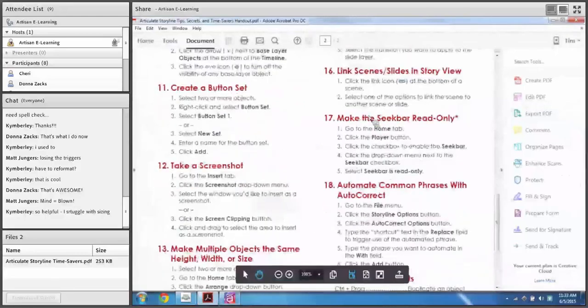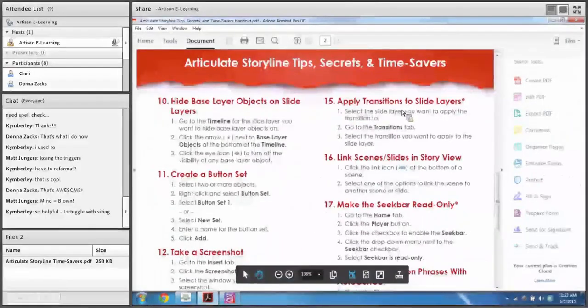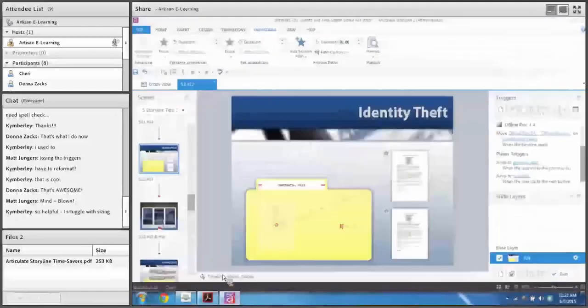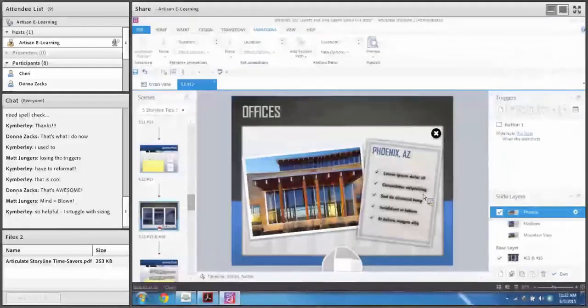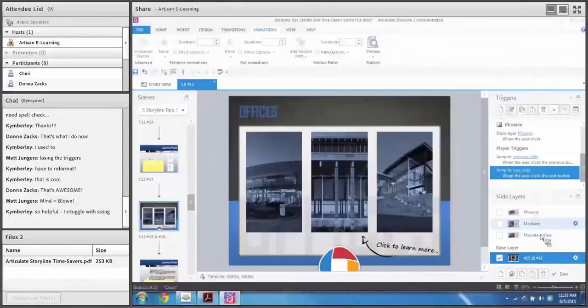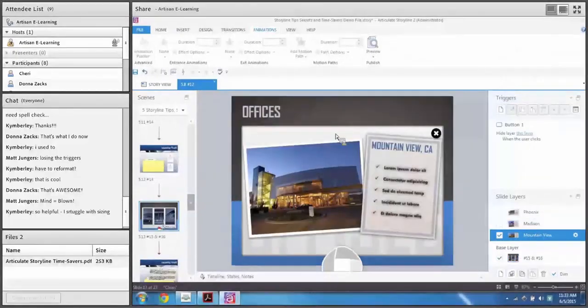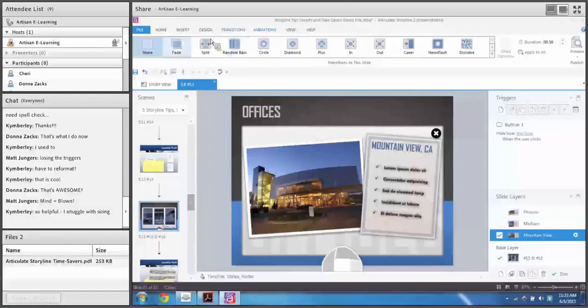Okay, number 15, apply transitions to slide layers. Again, this is more of a new feature in Storyline 2. We're back to this slide here where we have these menu slides, and I can simply, obviously, manually animate these items, but there's also, you can now apply transitions not only to slides, but also slide layers.